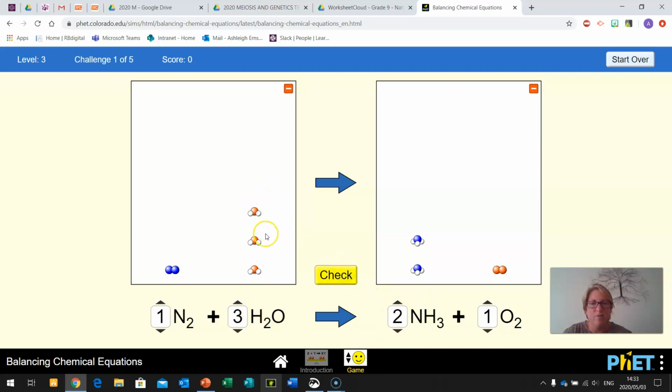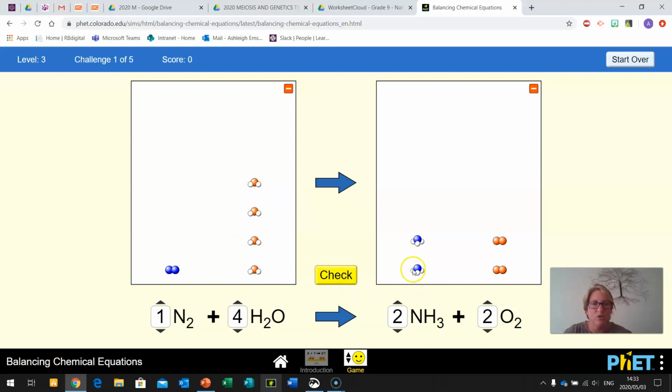Oxygen, here we have 1, 2, 3, and here we have 1, 2. So what we do to the one side, we'll do to the other. If we add another molecule here, that gives us 4. And here we've got 3. So let's add another molecule here. So that gives us 8 water molecules.